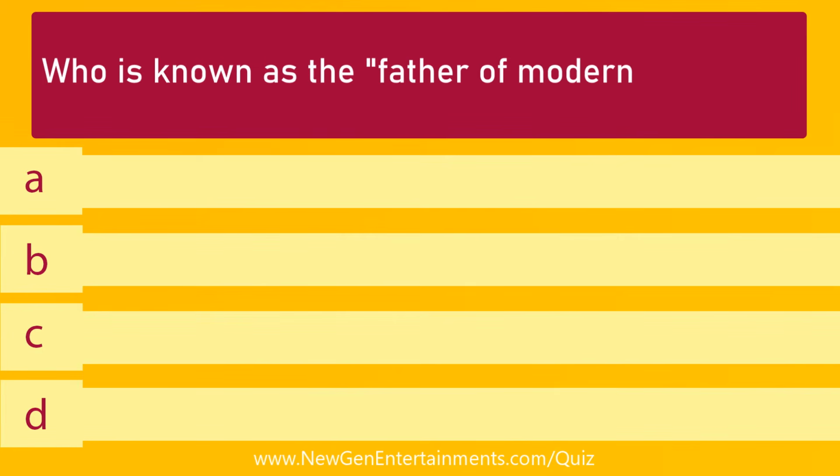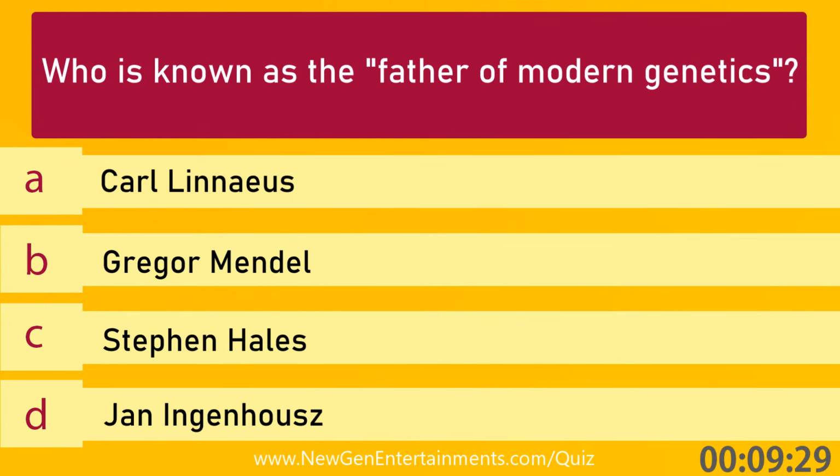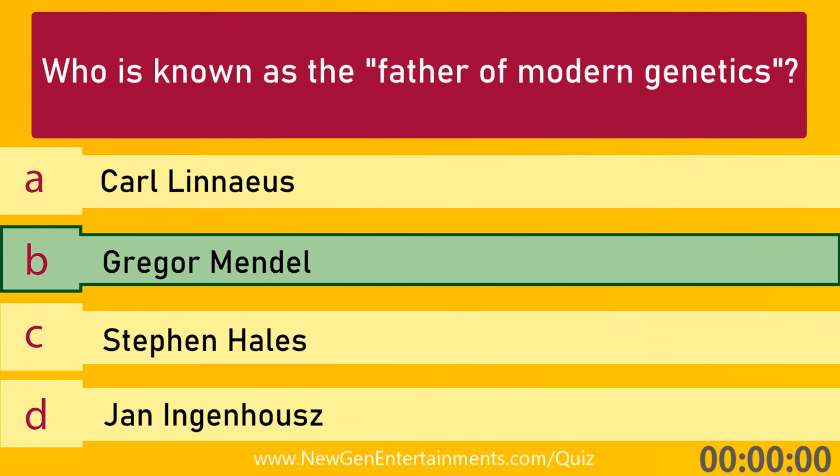Who is known as the father of modern genetics? Options are A. Carl Linnaeus, B. Gregor Mendel, C. Stephen Hales, and D. Jan Ingenhousz. Answer is option B. Gregor Mendel.